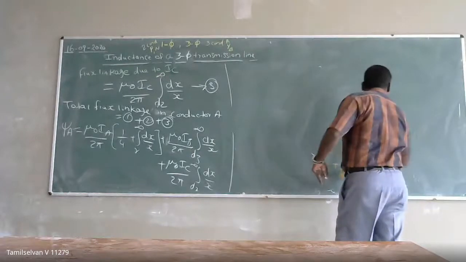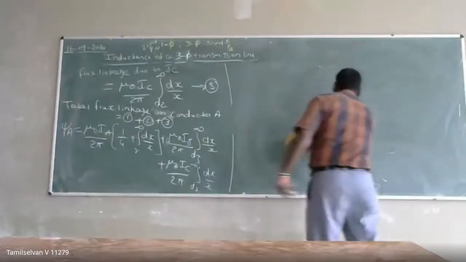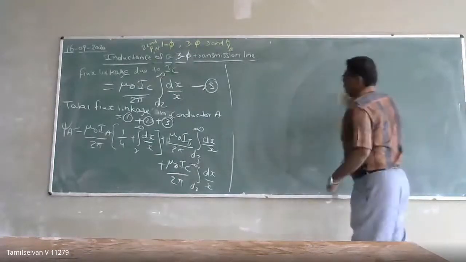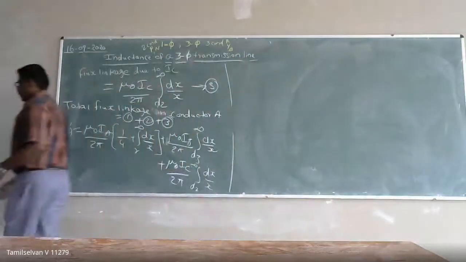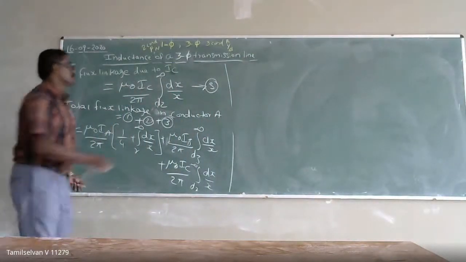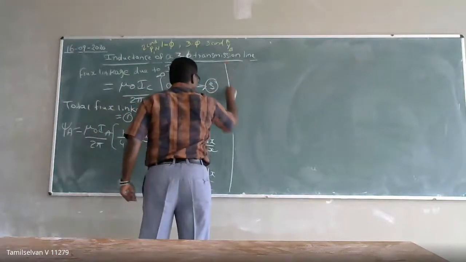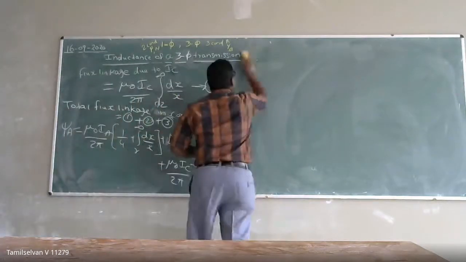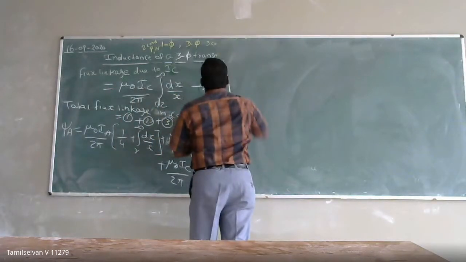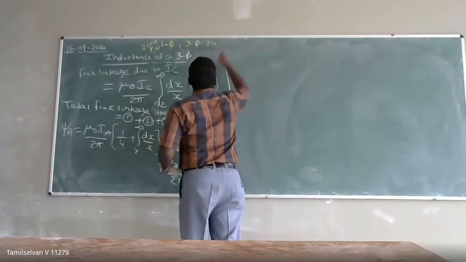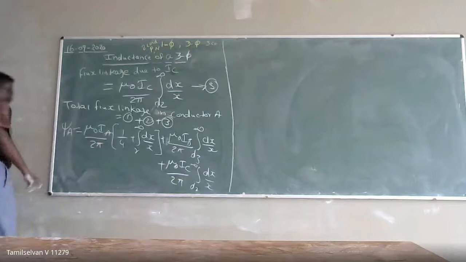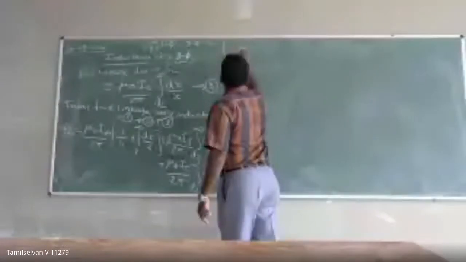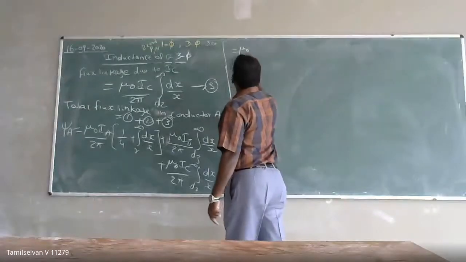Now simplify the expression and get the final equation. Come on, same as we did for the single phase transmission line. Tell me the final one. Here I can take mu naught by 2 pi commonly outside.